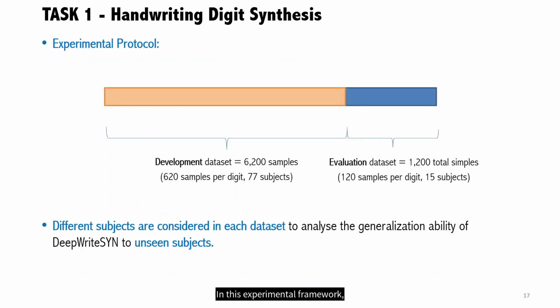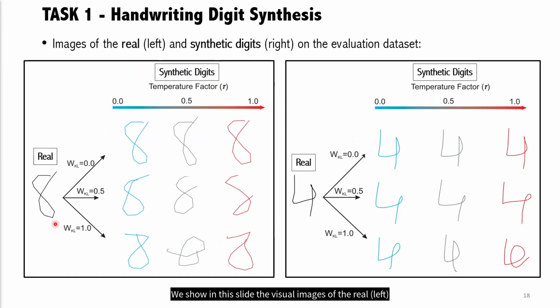In this experimental framework, eBioDigitDB is divided into development and evaluation datasets, which comprise different subjects. The development dataset is considered in the training process, using 6,200 total samples. Finally, after training, we consider the unseen subjects included in the evaluation. This evaluation dataset comprises 1,200 total samples. We show in this slide the visual images of the real (left) and synthetic (right) digits on the evaluation dataset.